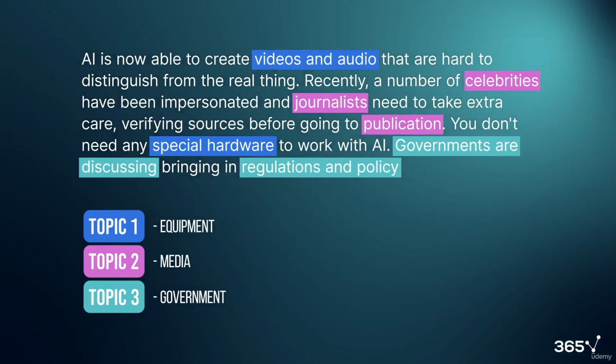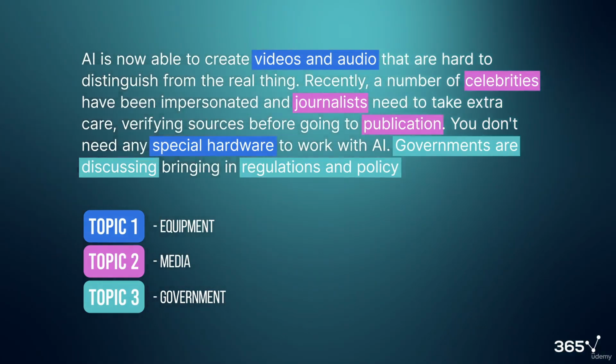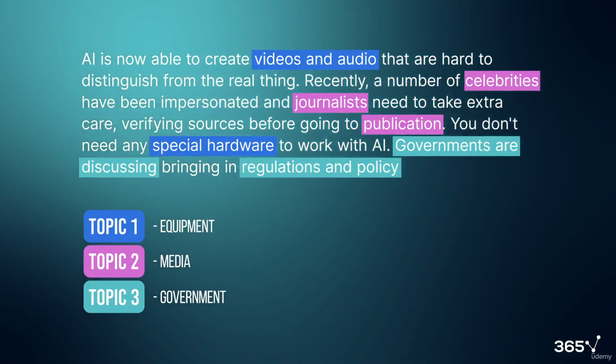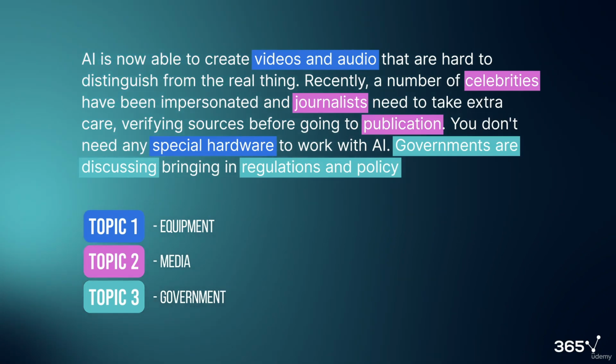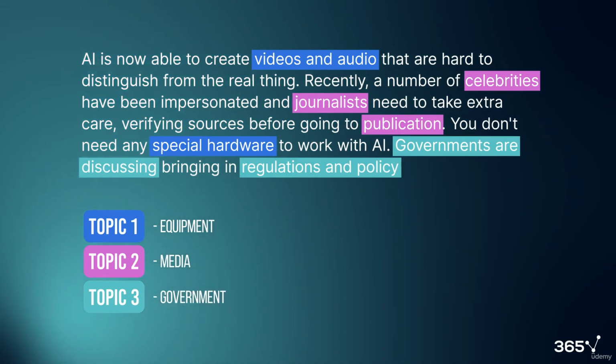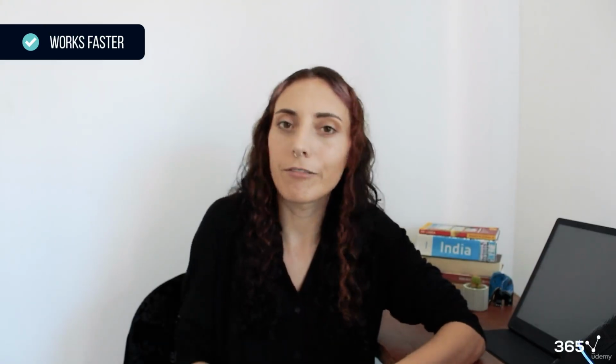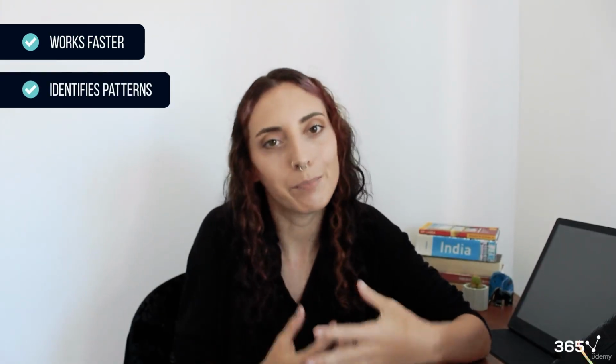This is a really basic example of how topic modeling essentially works. It looks for key themes within our text, and then once it knows these key themes, it can give an overall theme to the document and identify similar documents together. Topic modeling is a great resource for any NLP data scientist. It can work quickly and identify key themes and patterns in our data. It can also take a large amount of text and find patterns that humans just might miss if we were to do it manually.